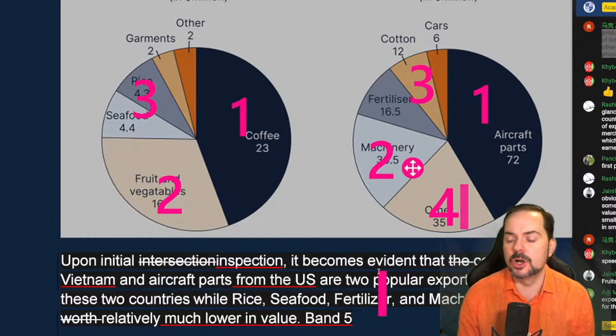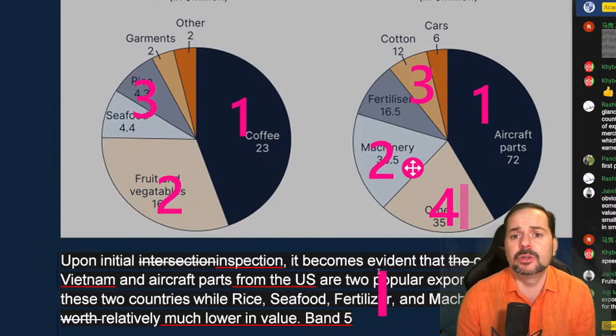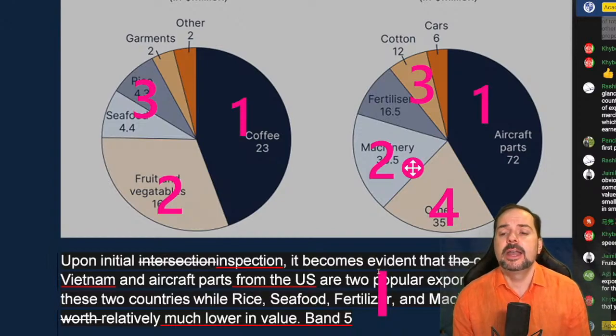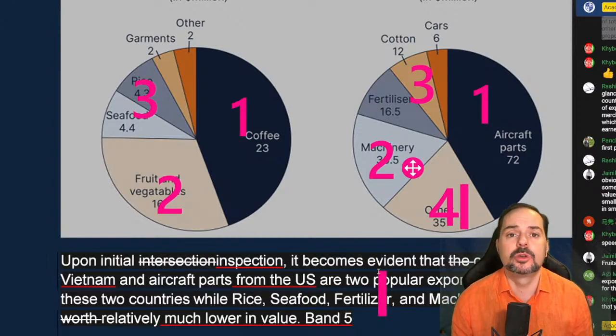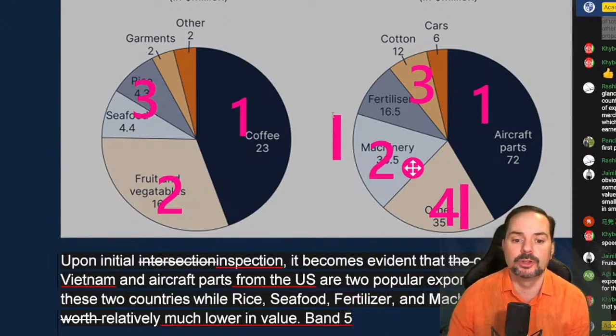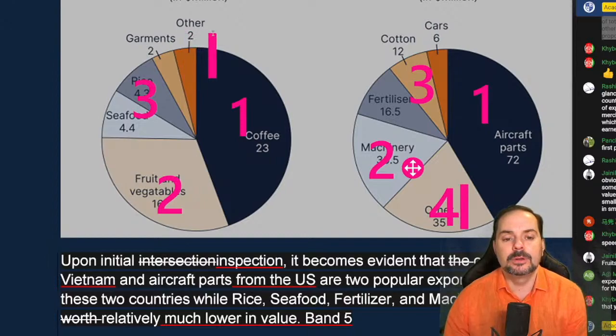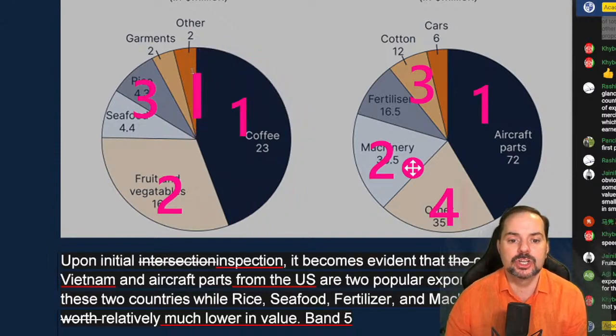All right, so we're going to have to do a little bit of math here, comparing and contrasting, nice and smooth. So let's do this together. Let's analyze together. Pay attention to your multiplication tables. Look at how much of the pie is made up by a certain slice. So look at how much coffee makes up from the whole, right?